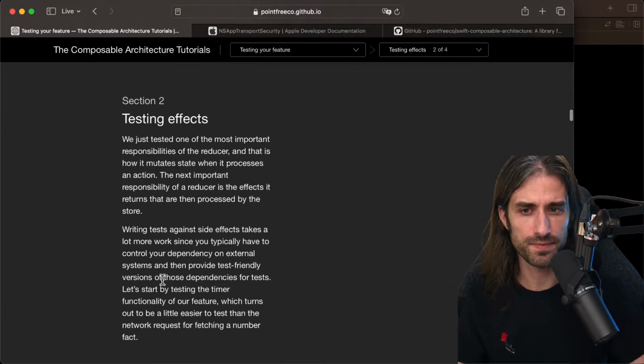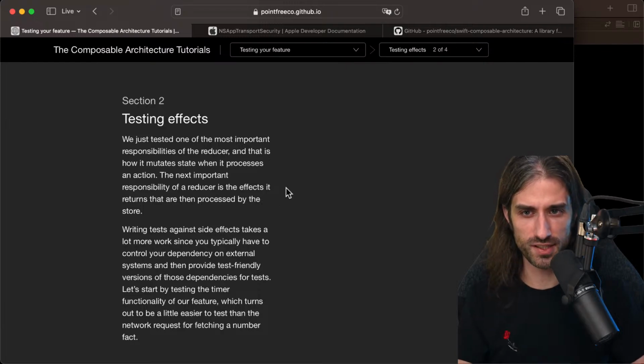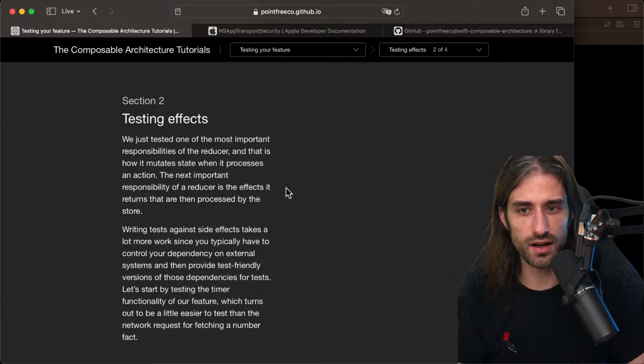So section 2, we are moving on to the part where we are testing the side effects. We just tested one of the most important responsibilities of the reducer, and that is how it mutates state when it processes an action. The next important responsibility of a reducer is the effects it returns that are then processed by the store.